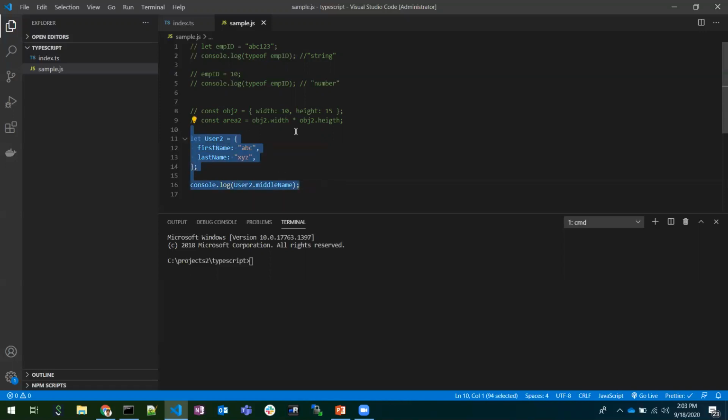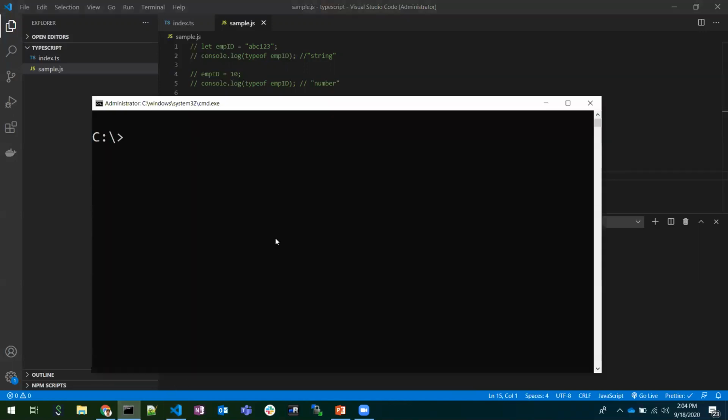So how does TypeScript help us solve all these problems? TypeScript does compile time type checking. At the time of compiling, it will check all the types and all the properties, whether they are available or not. With the help of this, we can remove bugs before runtime. As per a study, 15 to 20% of code bugs are detected by TypeScript at compile time itself. So in that way, we can use TypeScript.